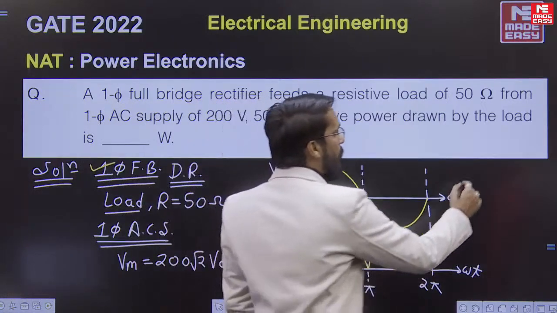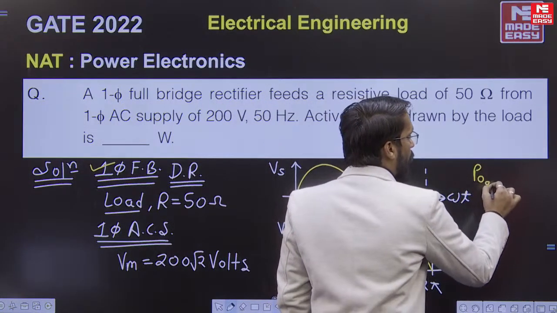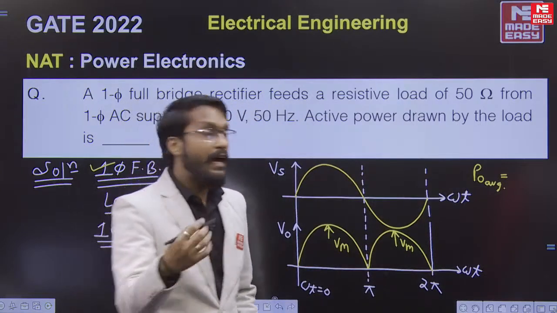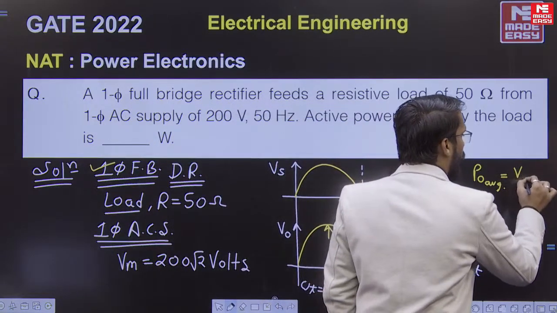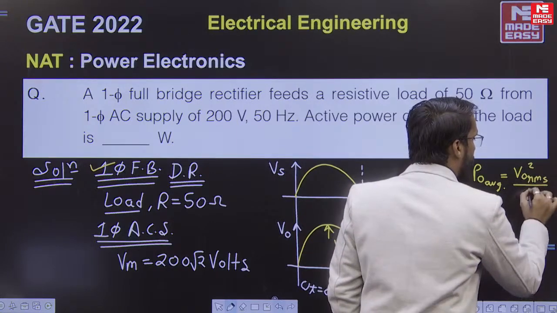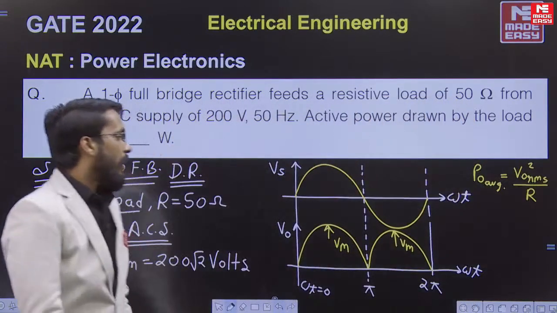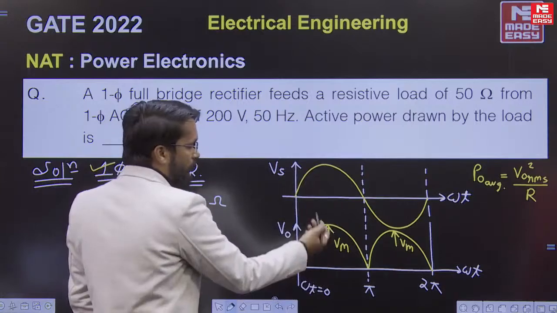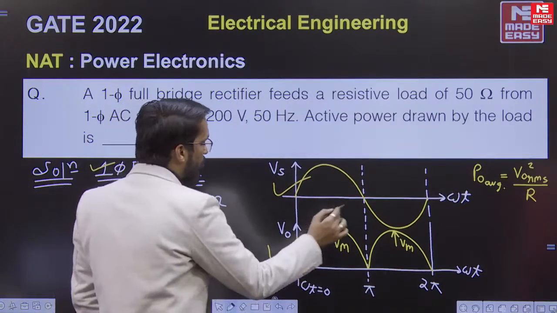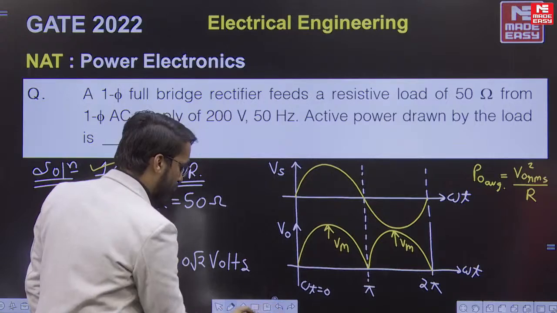We want to calculate power. So what do we mean by power? The average output power for the resistive load will be V0 RMS square divided by R. Obviously, you all know very well, the RMS of this waveform as well as the RMS of this waveform is going to be the same.